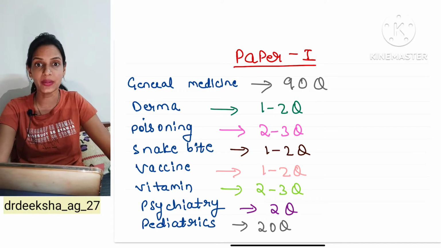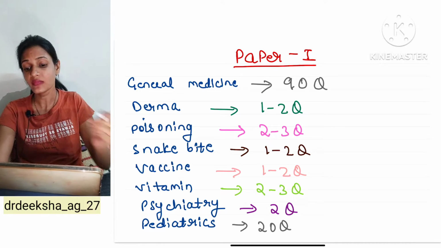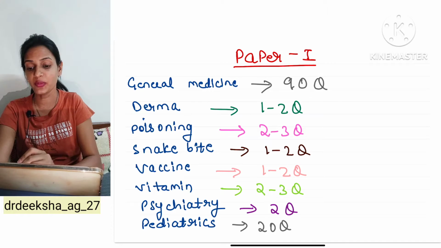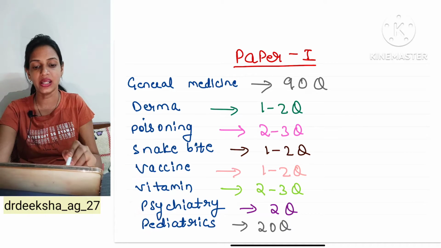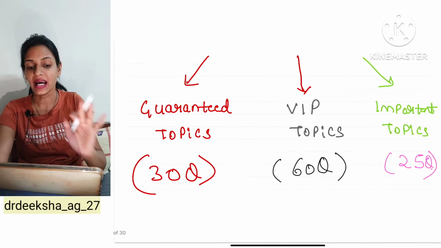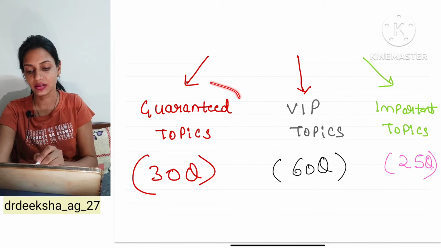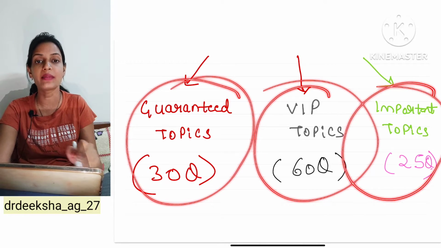So let's start with the paper 1 important topics. As we all know the pattern for the paper 1, we will be having 90 questions from general medicine, 1 to 2 questions from derma, 2 to 3 from poisoning, 1 to 2 snake bite, vaccine, vitamin, psychiatry, pediatrics. This is all going to be there in your paper 1. So I would be discussing it in 3 parts. First guaranteed topics, then VIP topics, and third is important topics.